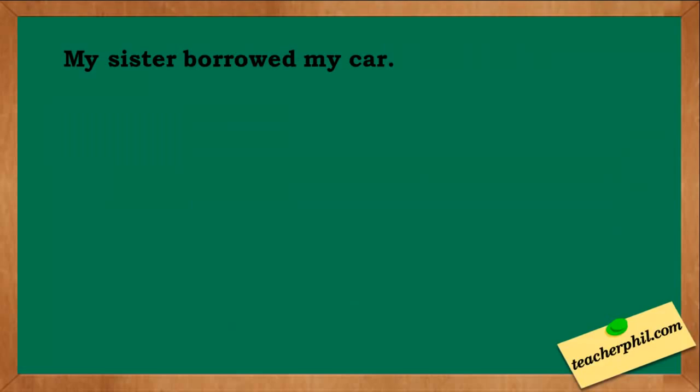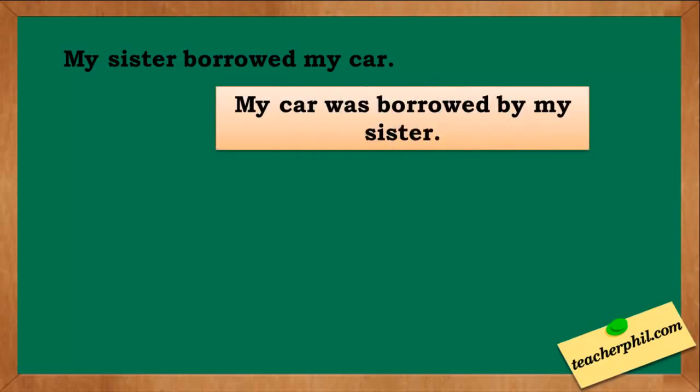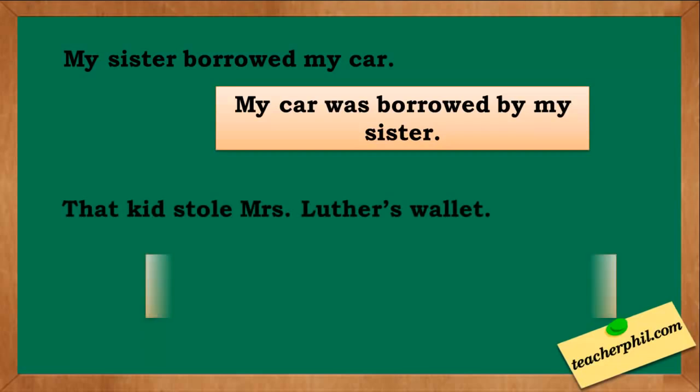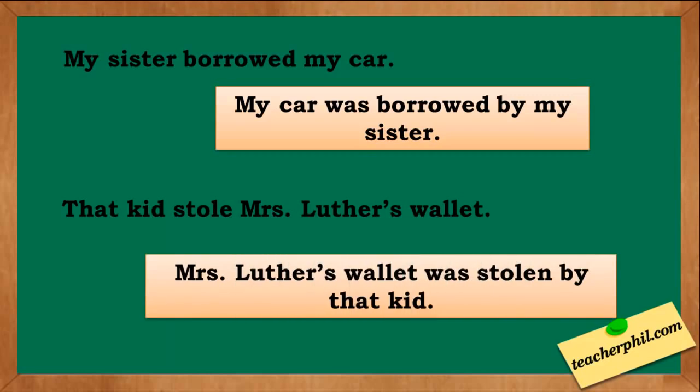Some more examples. My sister borrowed my car. If it will be in passive form, it becomes: my car was borrowed by my sister. That kid stole Mrs. Luther's wallet. Mrs. Luther's wallet was stolen by that kid.